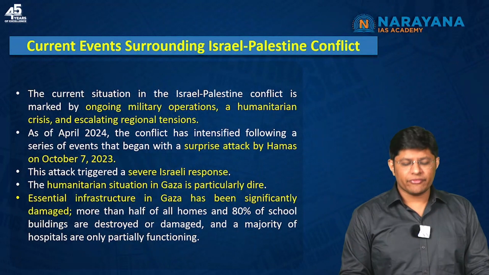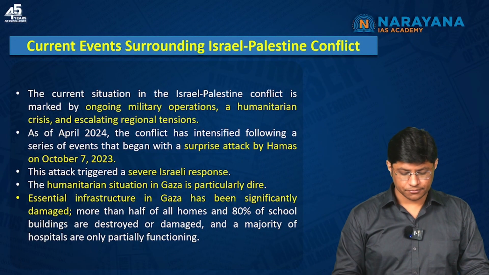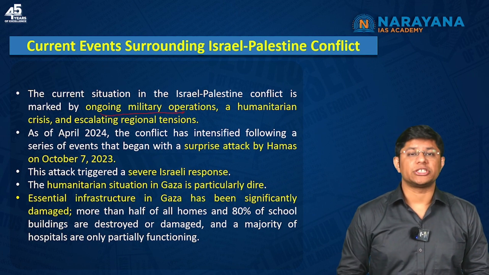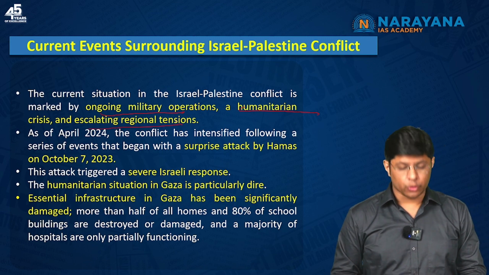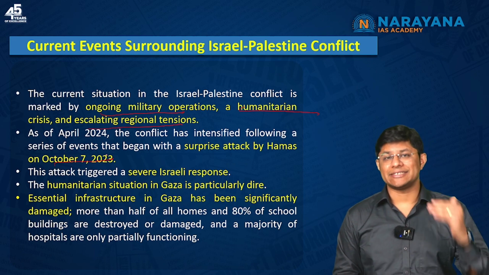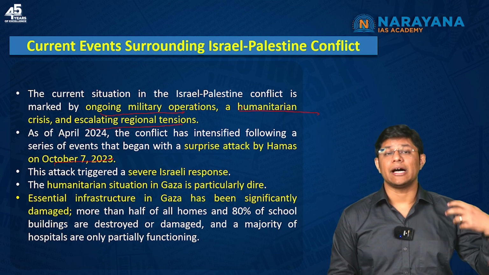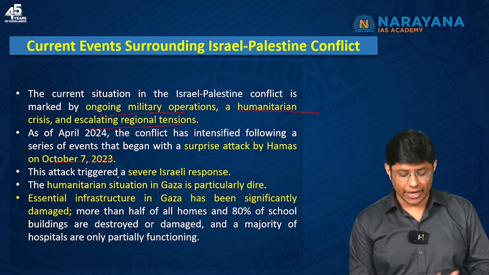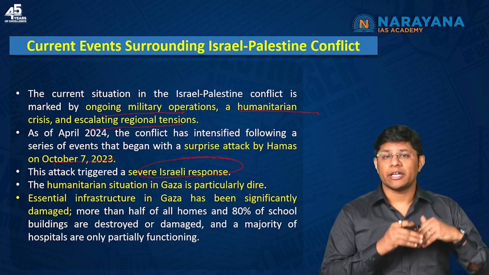Now, what are the current events surrounding the Israel-Palestine conflict? What is the current status? The current situation is marked by ongoing military operations, humanitarian crisis, and escalating regional tensions. Why? Because we know that on October 7, 2023, Hamas attacked Israel. And Israel responded severely against the Hamas attack on Israeli soil. This attack has triggered a severe Israeli response, which has led to a humanitarian crisis.